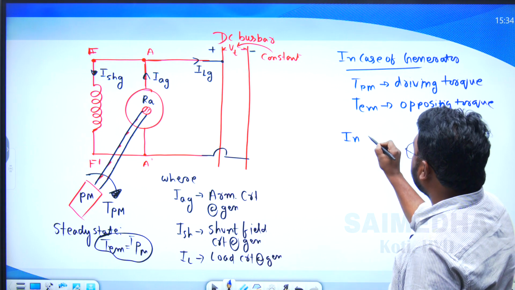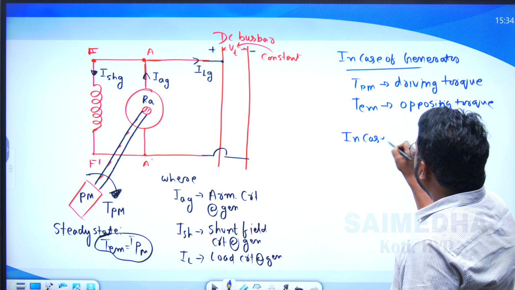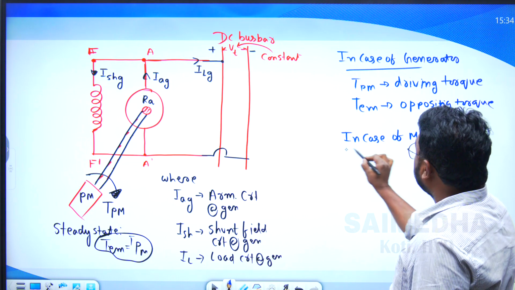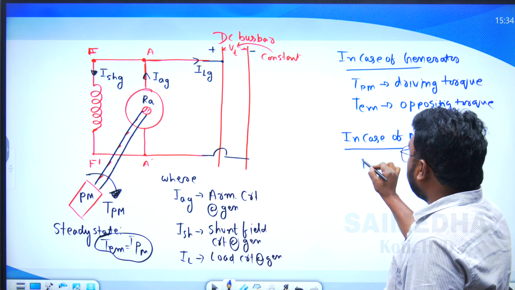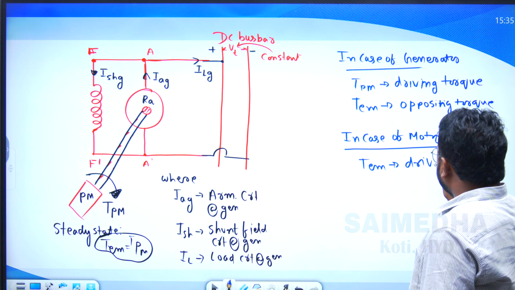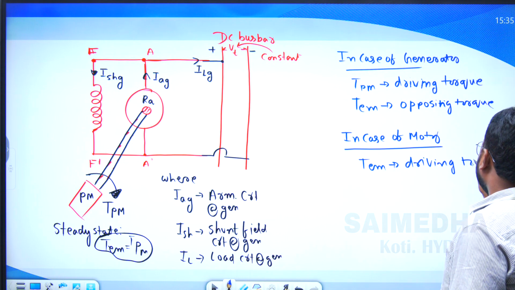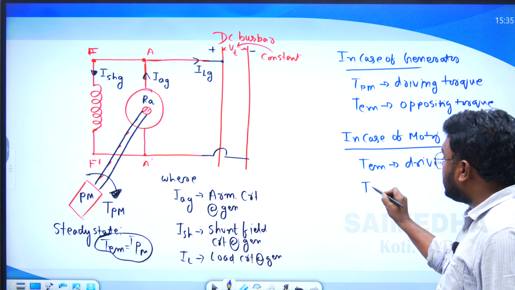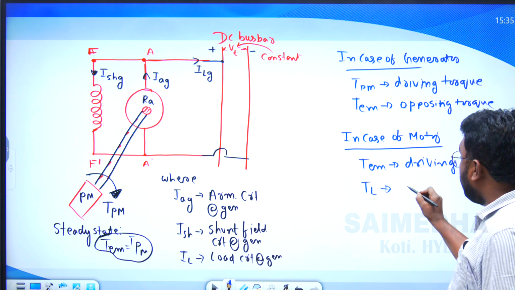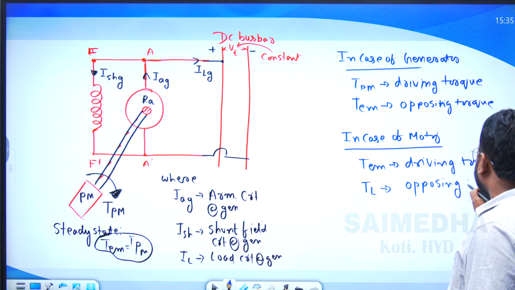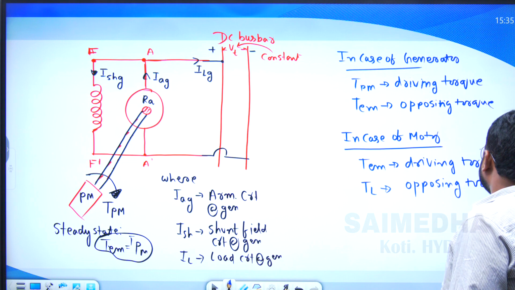In the case of the motor, which is the driving torque? The electromagnetic torque is the driving torque of the motor, which drives the motor. But the load torque TL is the opposing torque of the motor. This is a very important point to answer this question.